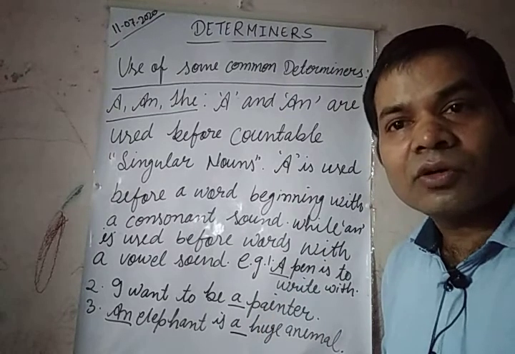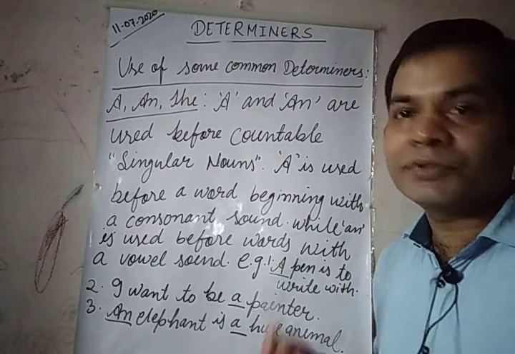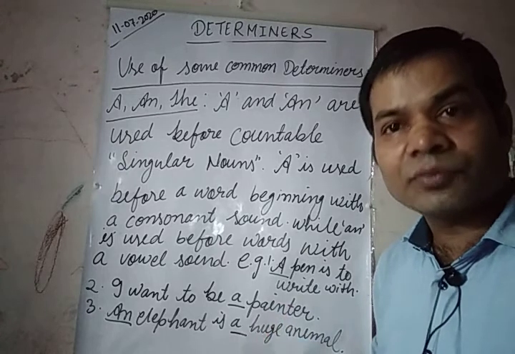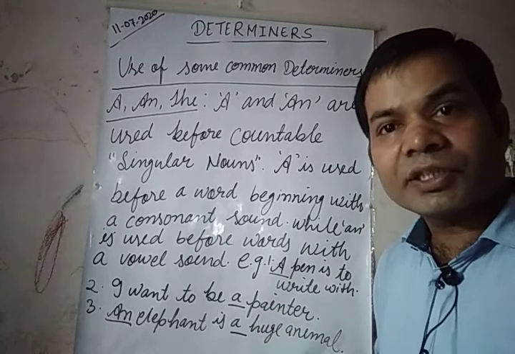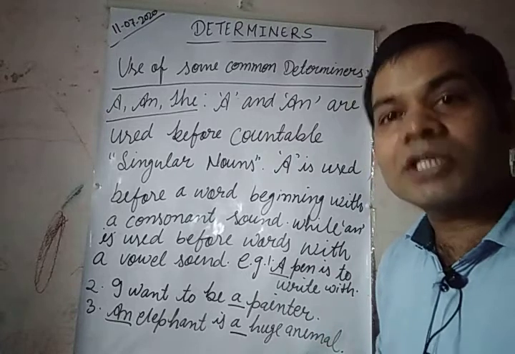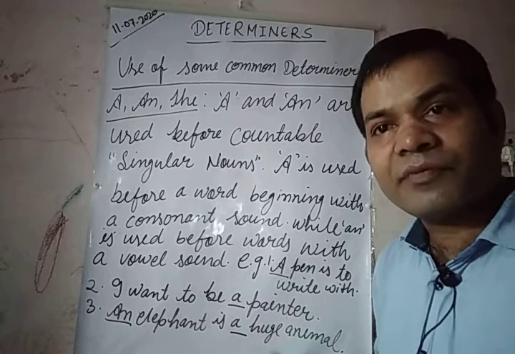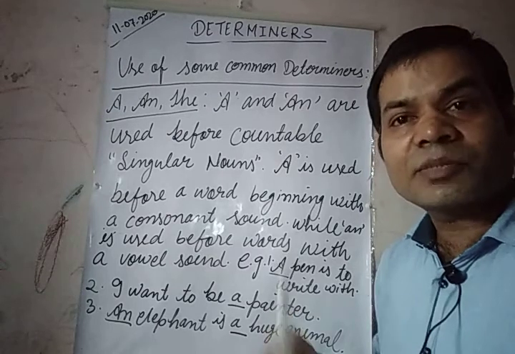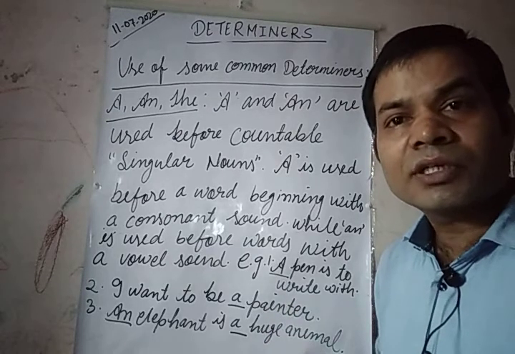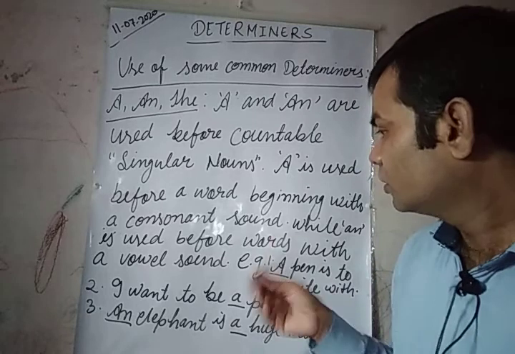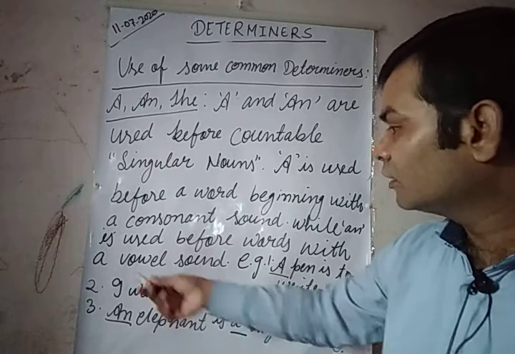You must know, sometimes students get confused that a is used before words beginning with a consonant. No, it is beginning with a consonant sound, not consonant. In the same way, an is used before words beginning with a vowel sound, not beginning with a vowel.